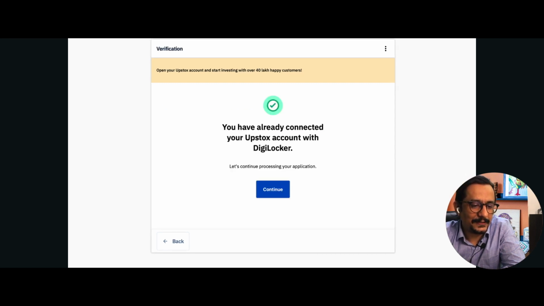Now once you have done that and you're taken to the next page, of course in my case it is showing me we are already connected with the Upstox account and DigiLocker. Now DigiLocker is basically the digital locker. It is provided by the government where all your important documents like the PAN card and Aadhaar card are stored. So if your details match, which means the mobile number which you're providing here is registered with your Aadhaar card, then once Upstox has both these details and they match, automatically your Aadhaar card and your PAN card access details would be granted to Upstox. Which means you do not need to upload them separately, right?